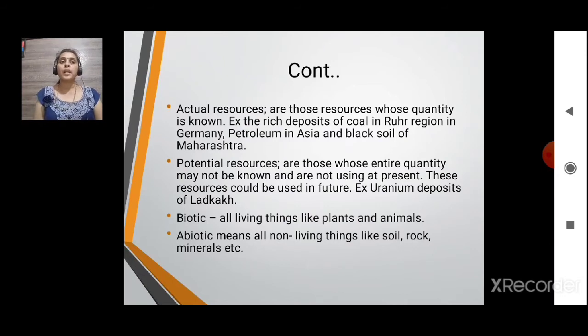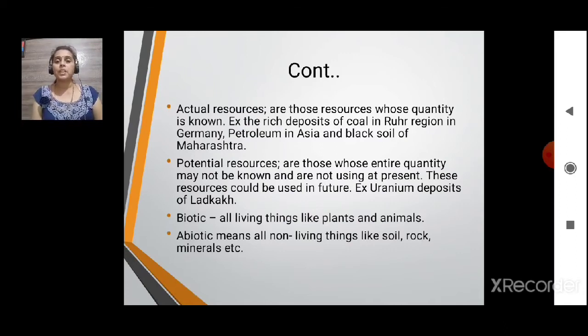Potential resources are those whose entire quantity may not be known, but which we are not using at present. So we don't even have an idea how much there is, and we are not presently using it. These resources could be used in future. For example, uranium deposits of Ladakh. We know that in Ladakh uranium deposits are available, but we don't have enough technology to extract those resources and convert them into our needs.